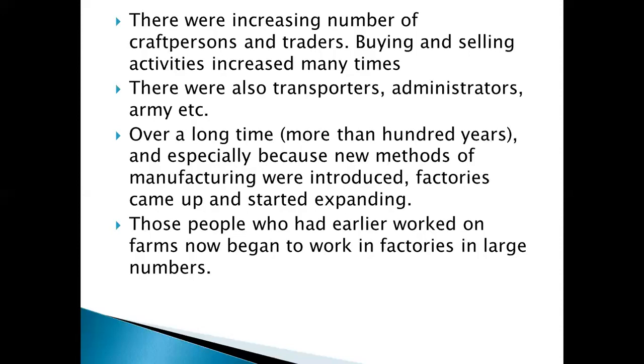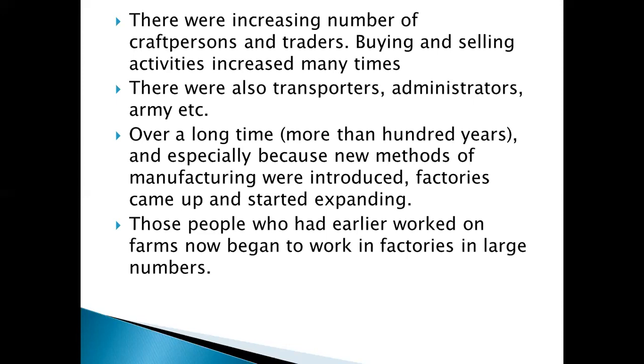In this way, these tertiary and secondary activities grew over a long time, more than 100 years, and especially because new methods of manufacturing were introduced. Factories were set up. We know that factories were set up first in England and then in many parts of Europe, and then it came to India as well. So when the factories were set up, the people from the rural areas, from the villages, migrated to cities and towns, and they started working in the factories.